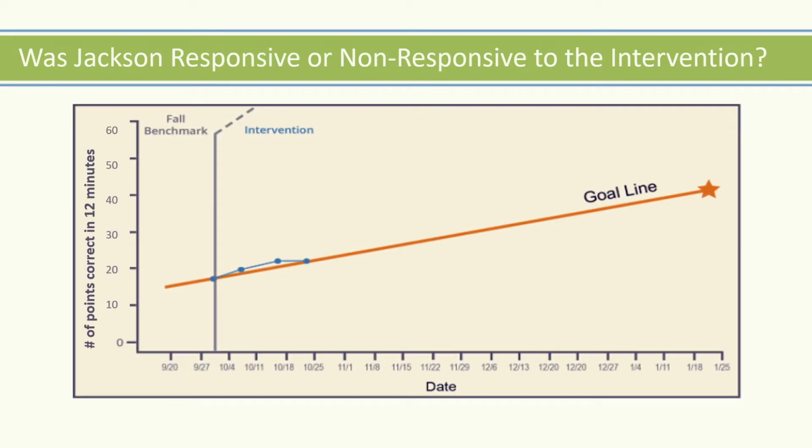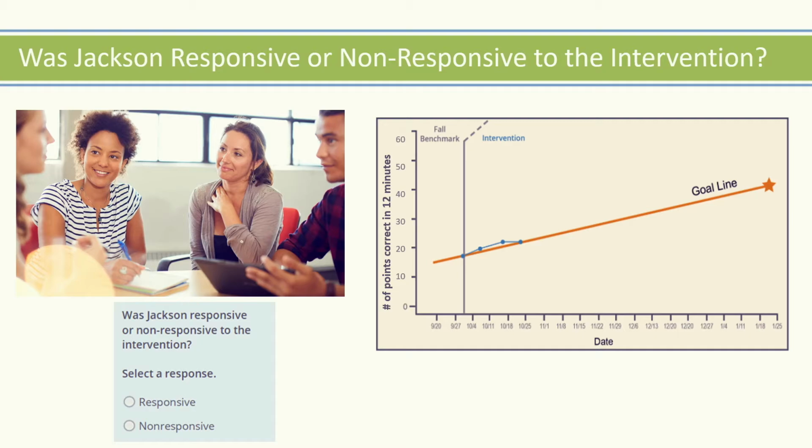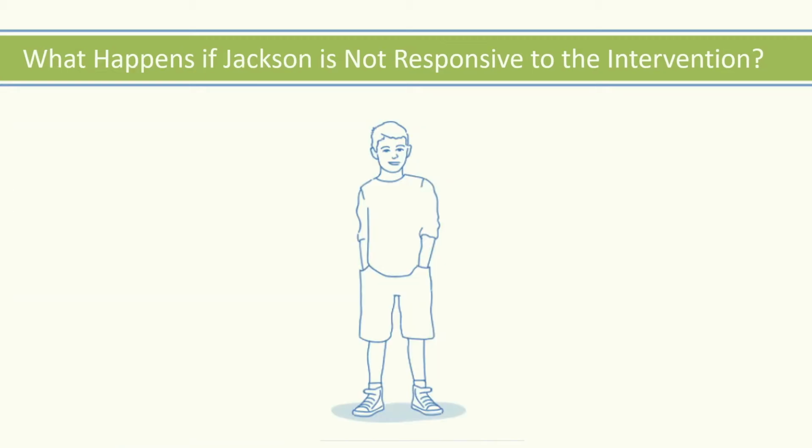The team then compares Jackson's progress monitoring data to the goal line set at the beginning of the intervention. Did Jackson respond adequately, which means he is on track to meet his goal, or is he not responding to the intervention? While many students respond to the validated intervention program, in some cases we get mixed or poor results.